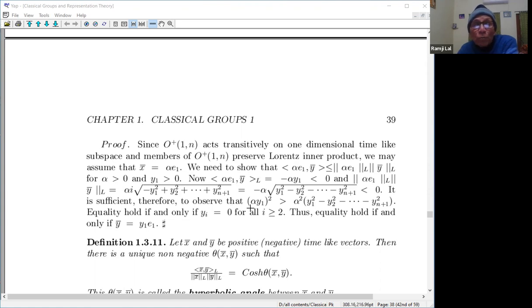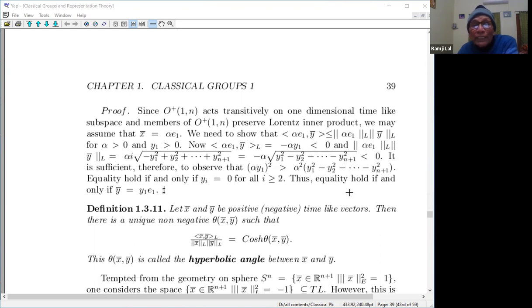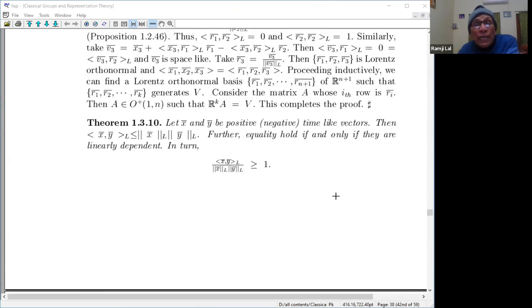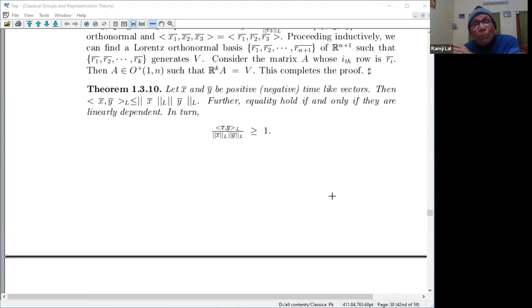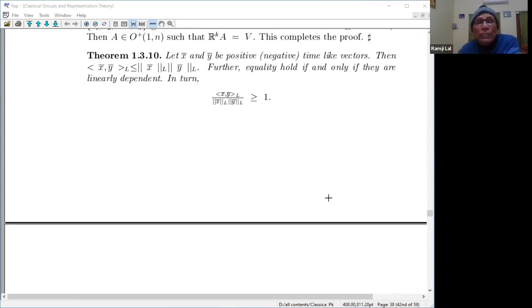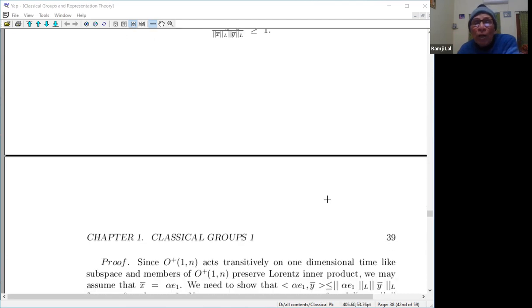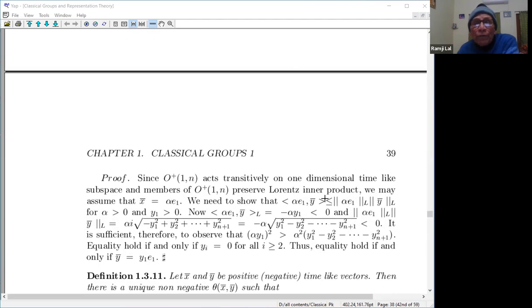It is sufficient therefore to observe that this is greater than 0, and equality holds only when this is equal to 0, because it is clear from the identity here itself. So that is very clear. This identity corresponds to the usual proof, which in some way imitates it. If you are familiar with those proofs, there's nothing very new here.